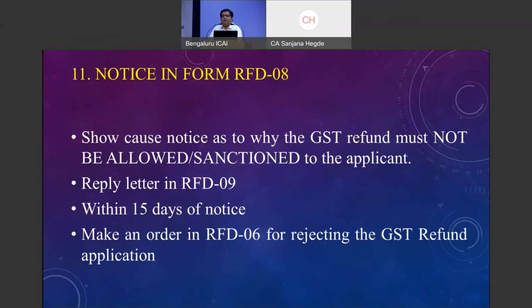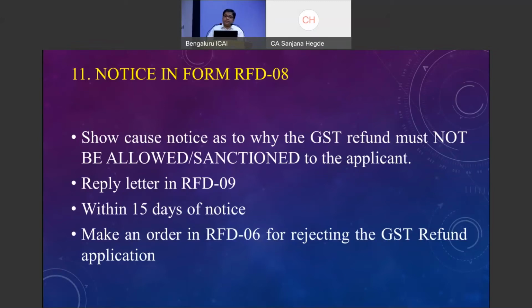There are various reasons why this refund should be granted, and various reasons from the department on how they have interpreted the provisions to claim that this refund should be rejected. In most cases, there will be ad hoc rejection. They will not mention any reason in the order itself. And many times, all eligible credits will be regarded as ineligible just because the nomenclature is changed. So all these reasons should be taken up properly, analyzed, and responded to in a proper manner, so that the balance refund is also received and the demand against the 90% refund given is also dropped.